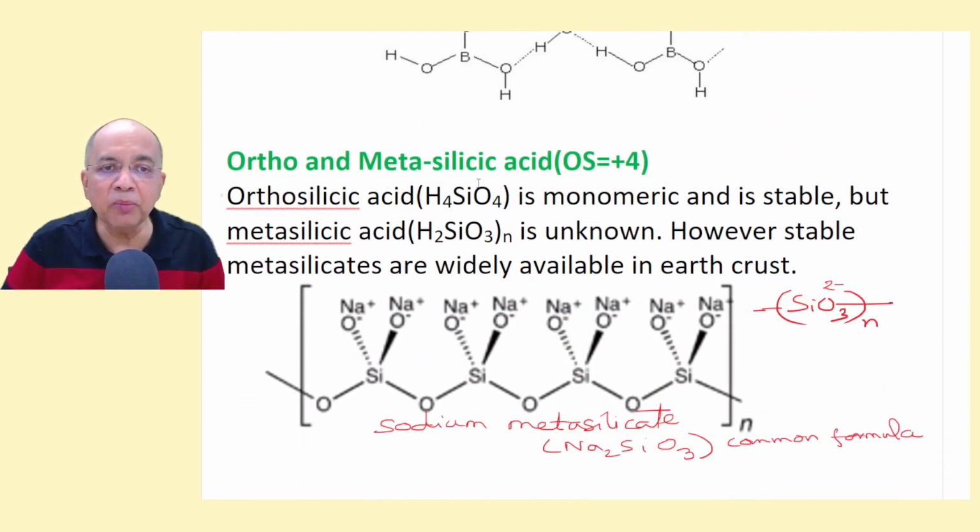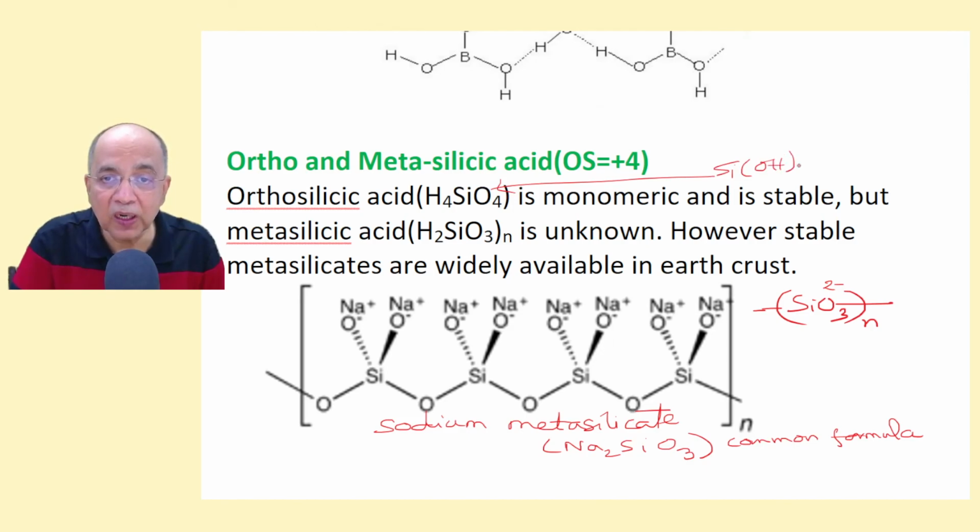Similarly, ortho and metasilicic acid. Orthosilicic acid is H4SiO4 or Si(OH)4. This is monomeric and stable, but metasilicic acid is polymeric. As an acid it is unknown, but its salts are very stable and they are the heroes in the earth crust.